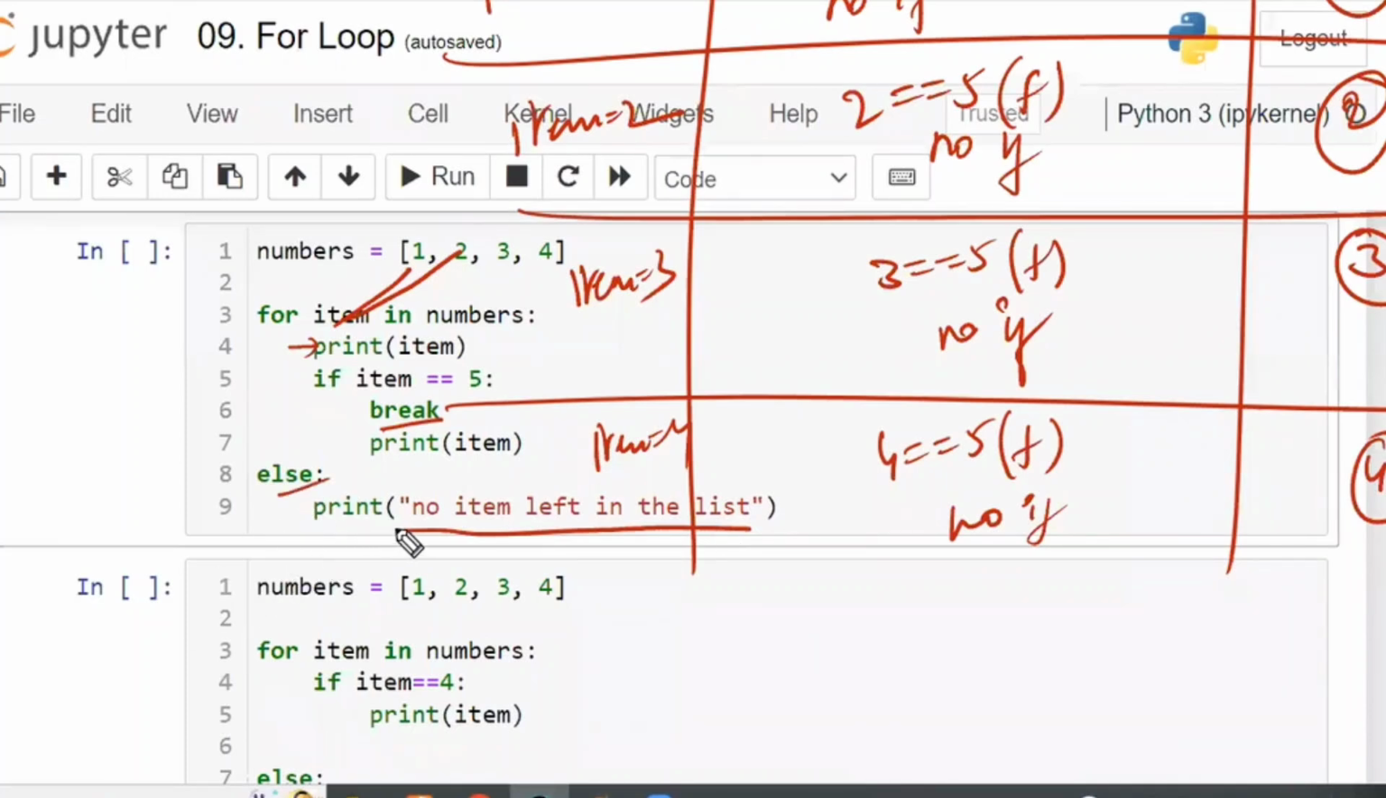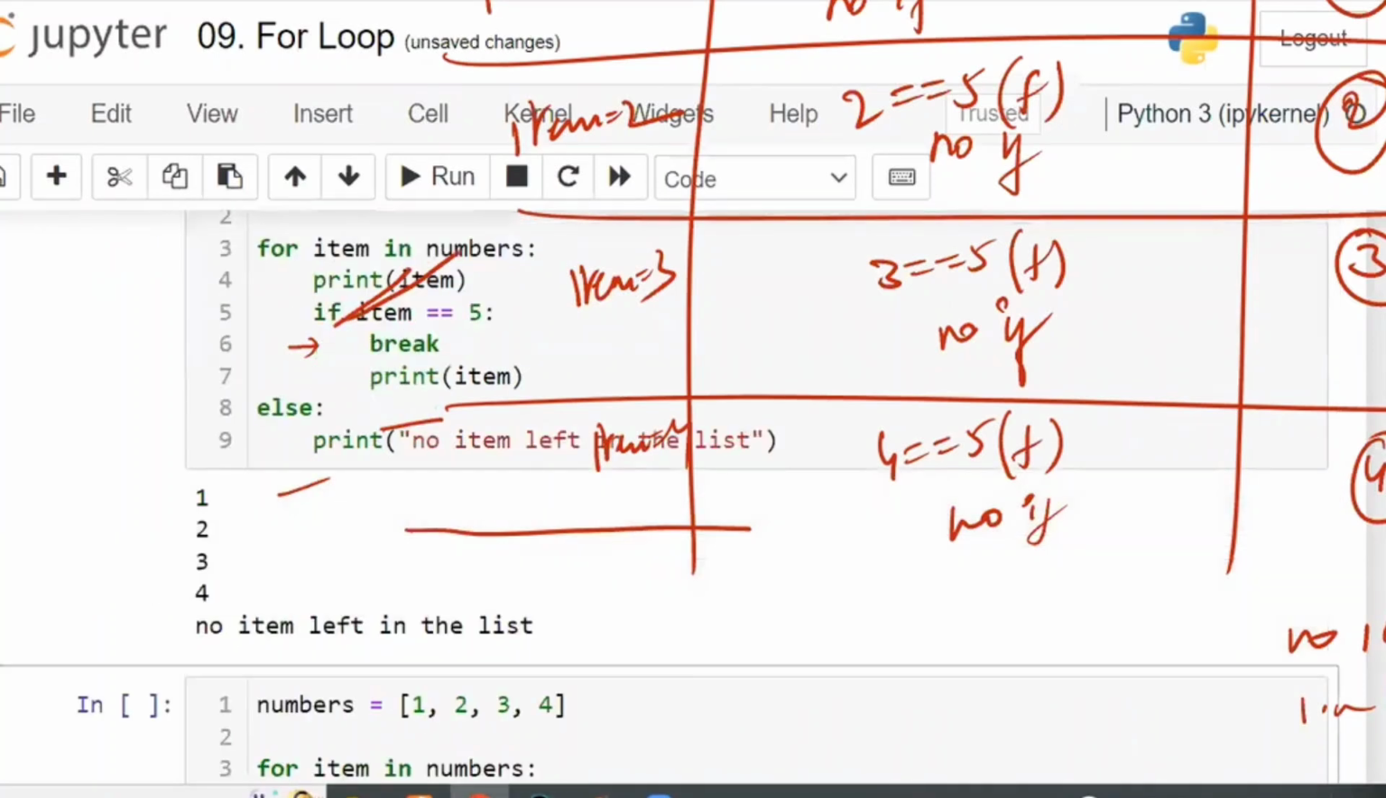In the else part, what is there? Print, no item is there in the list. So this one also will be printed. So I'm going to get output as 1, 2, 3, 4 and no item left in the list. This is the output.